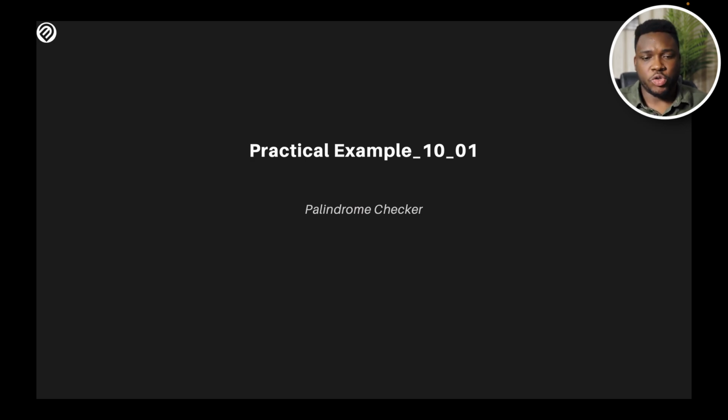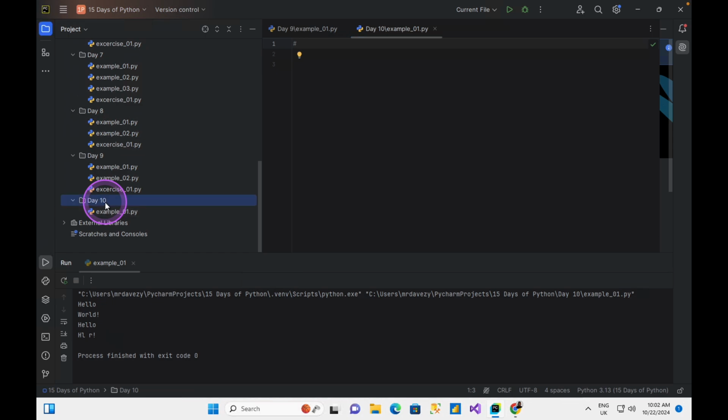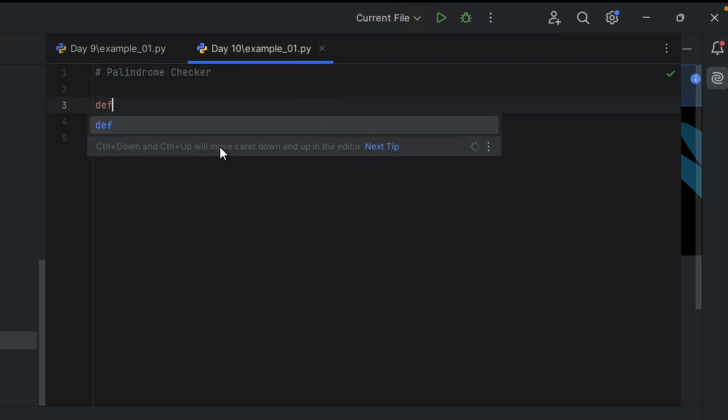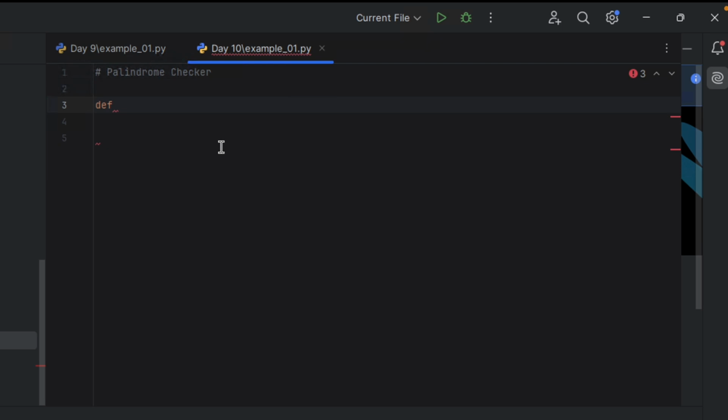And to do that, we're going to go to our environment. Here, I've gone ahead to create my day10, and in the day10, I've created a Python file called example1. And let me just give it a title, palindrome checker. We've done something on functions, and from now on, we'll be using functions more frequently than not, just to help you get familiar with it as well. I'll be defining a function to check my palindrome, and I'm going to call it is palindrome. And I'm going to be taking a string. Just provide me the string and I'm going to check if it is.